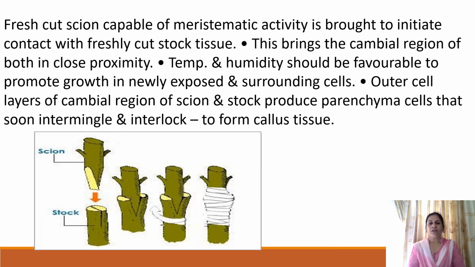The outer layer of the cambium region of scion and stalk produces parenchyma cells that soon intermingle and interlock with each other to form a callus tissue. Once the callus tissue is formed around the cut portion, the two, that is scion and stalk, unite together to form a single plant.